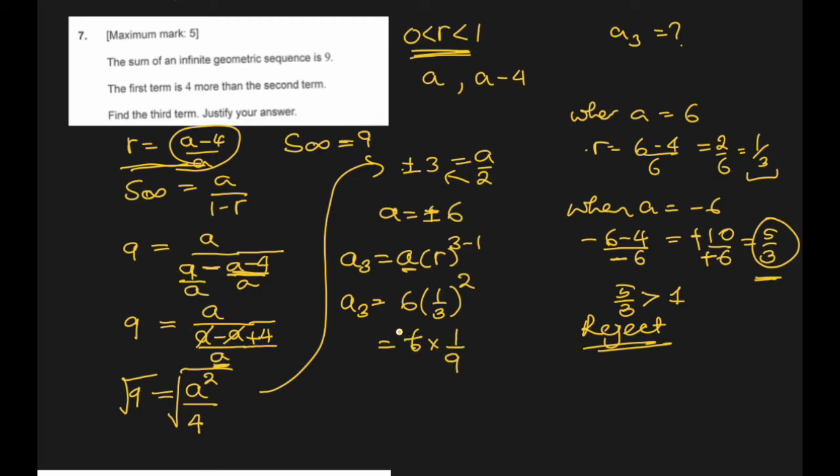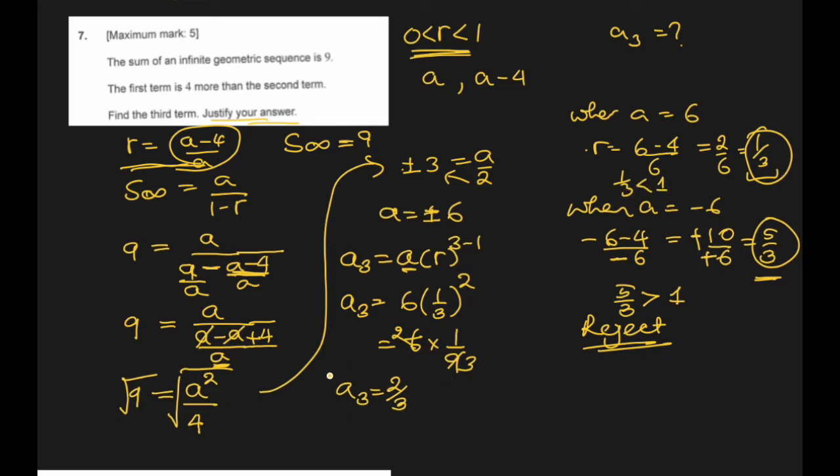Yeah, this is 2, this is 3. A3 is 2/3. Now we have to justify our answer. The first justification is that this is the right one, because here R, this 1/3, is less than 1. This is one justification.